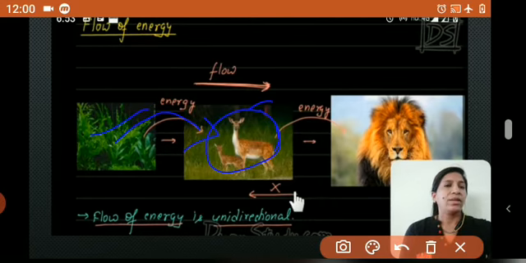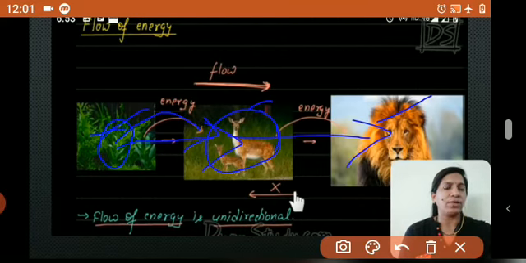In the same way, the lion, which in this food chain is the top carnivore, gets energy from the deer by eating it. So what is happening here? Very simple. The energy is getting transmitted from one trophic level to another trophic level. That is called flow of energy. But you have to observe one more important thing here: the flow of energy is only unidirectional.